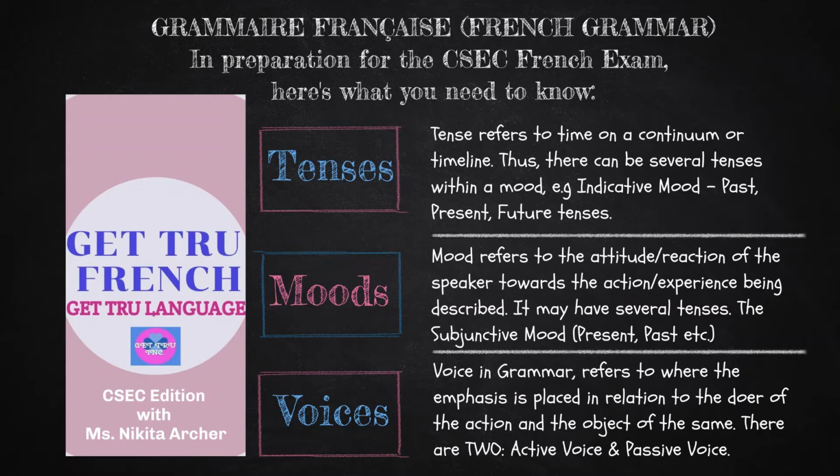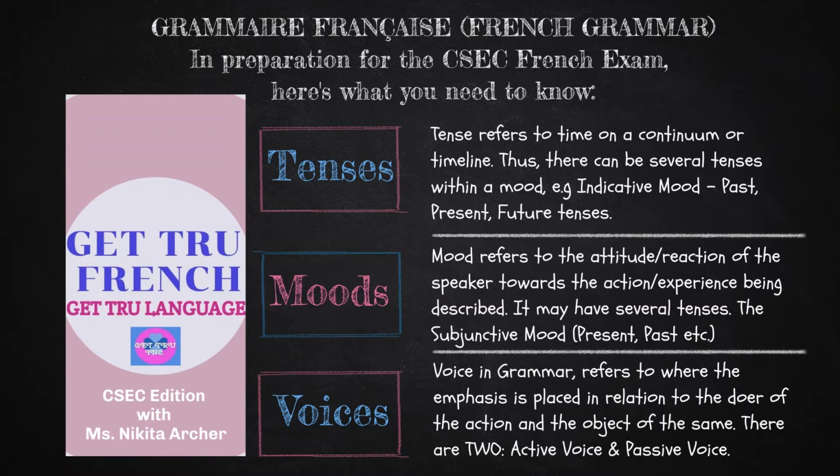Finally, voice. In grammar, voice refers to where the emphasis is placed in relation to the doer of the action and the object. Par exemple, Jean a mangé la pomme. This is an example of the active voice. Jean is the subject and also the agent carrying out the act of eating, or he did carry out that act because it's in the passé composé, the past tense. One of the past tenses in French.